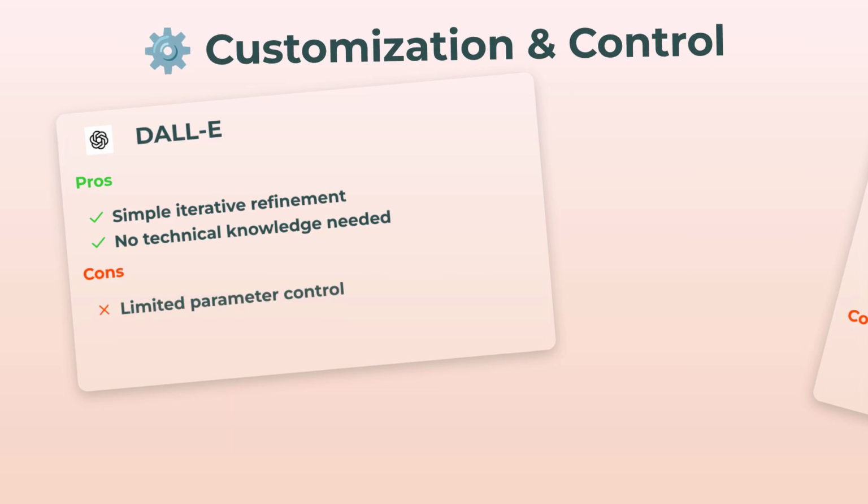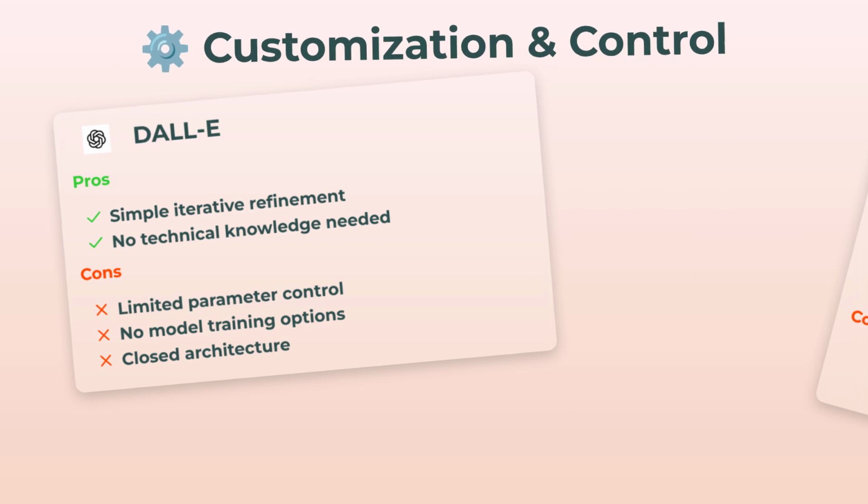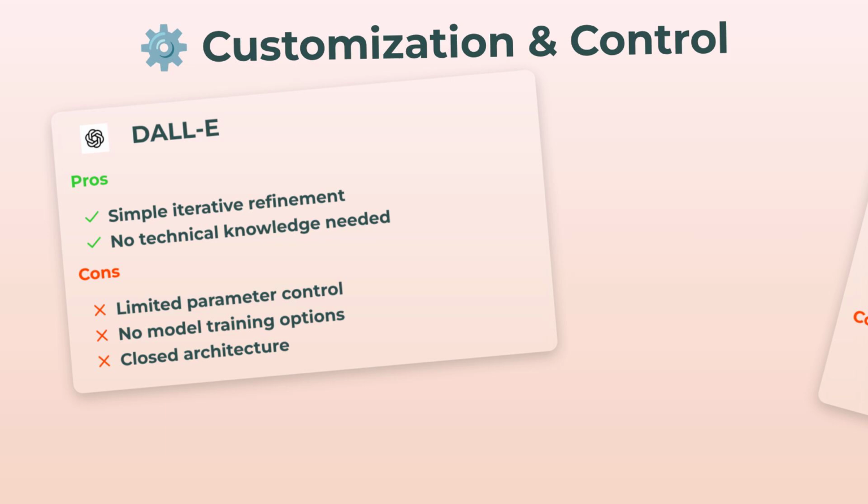Next up, customization and control. If you're looking for the classic just click and go, DALL-E keeps it simple. Like anyone can use it, no tech skills required. But the downside, you don't really get to mess with the gears. No advanced settings, no custom models, it's a closed box.